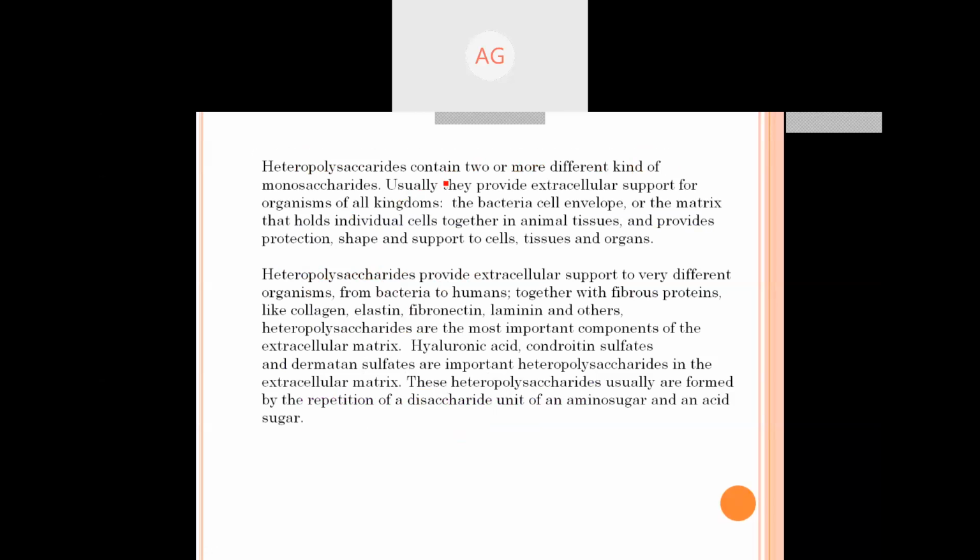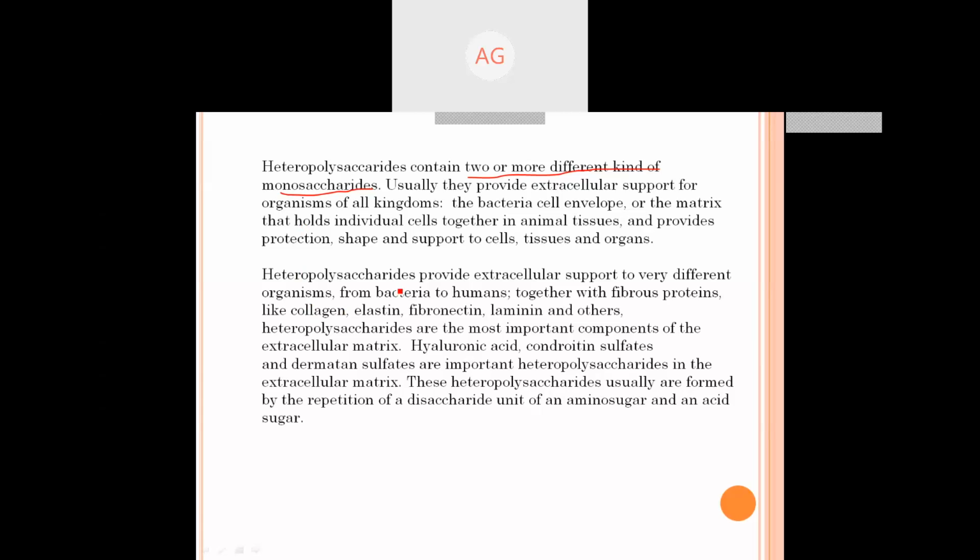Heteropolysaccharides contain two or more different kinds of monosaccharides. This is the point to remember. It contains two or more than two types of monosaccharides. Usually they provide extracellular support for organisms of all kingdoms, such as the bacterial cell envelope or the matrix that holds individual cells together in animal tissues, and also provide protection, shape and support to cells, tissues and organs.